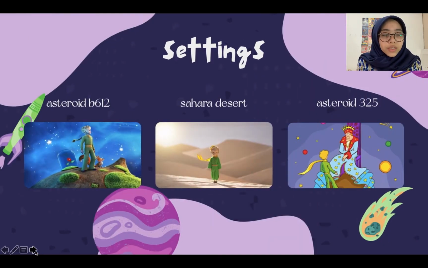Moving on to the first literary element, settings. The most frequent place in this book is the Sahara Desert, because it is the place where the narrator and the little prince met for the first time. There's also a snake, a fox, and a rose garden.